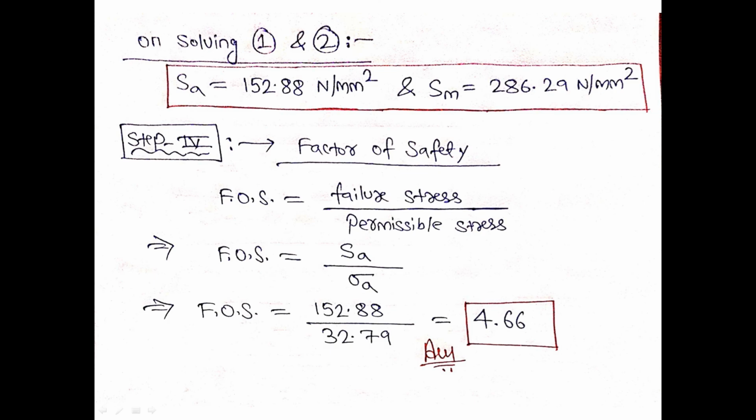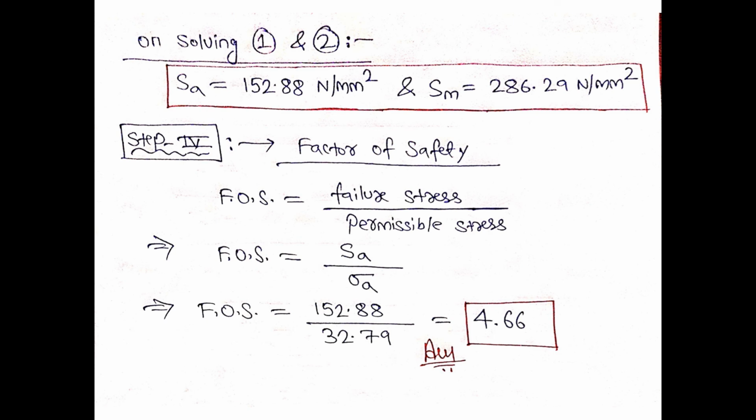So I have got Sa and I have got Sm. Now I need to find out the value of the factor of safety. I know that factor of safety is failure stress by permissible stress. And since the entire component is failing in fatigue, I have to take the alternating component. The alternating component is nothing but Sa, whose value is 152.88 Newton per millimeter square, and this Sa will become my failure stress.